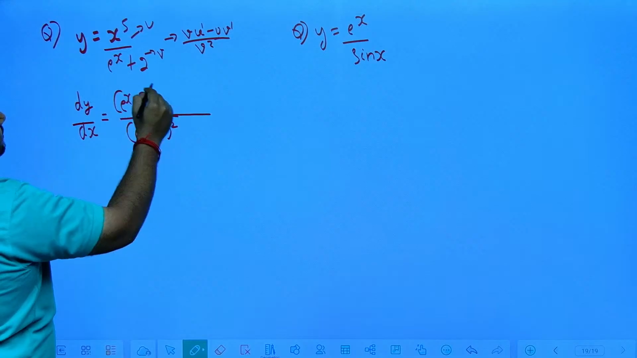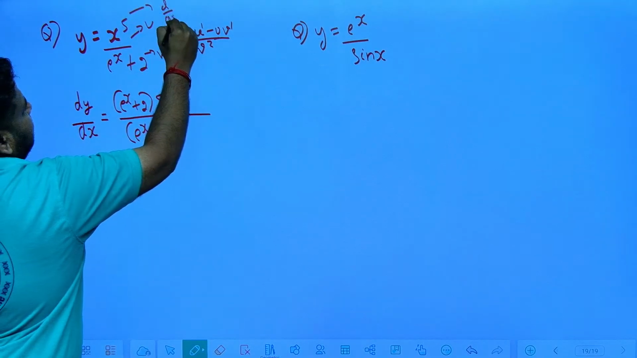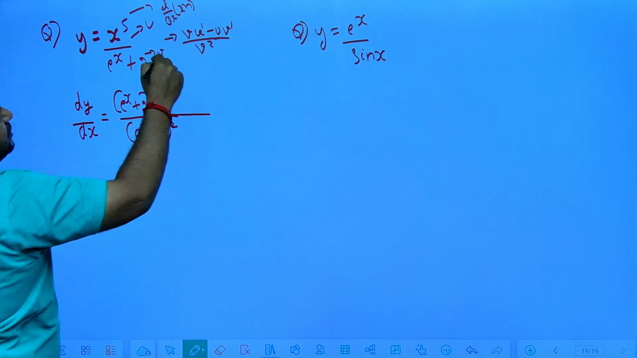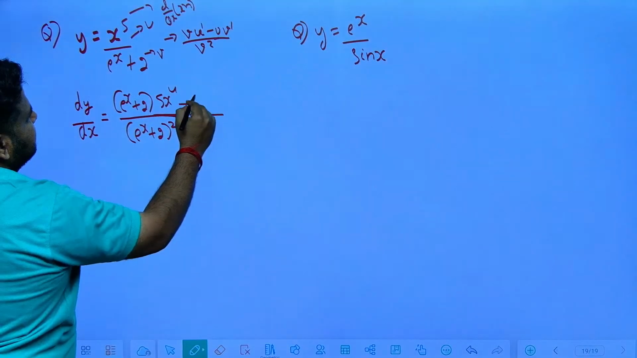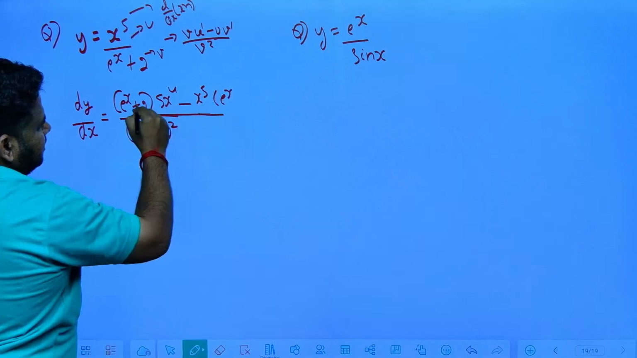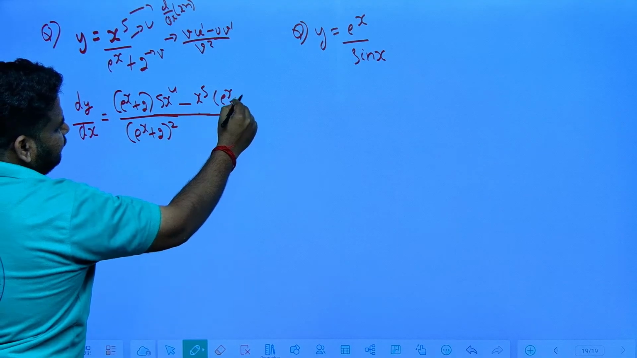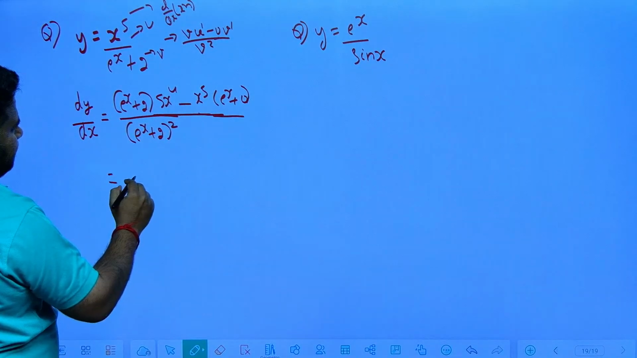Derivative of x power 5 is what? 5 into x power 4. That is what you are applying, d by dx of x to the power of n formula. Minus, keep this u as it is, that is x power 5 into derivative of this, which is e power x. Derivative of e power x is e power x plus derivative of 2, a constant, is 0.